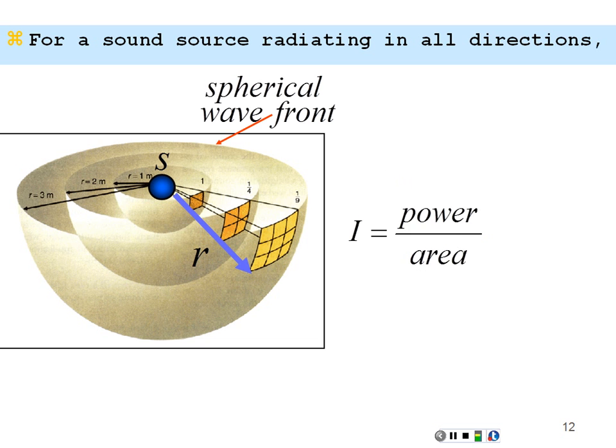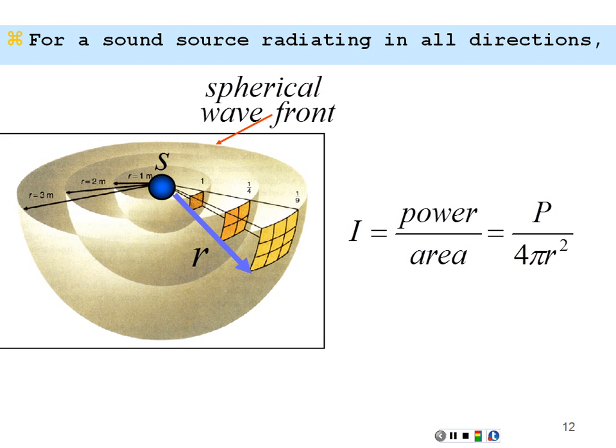We can think of the intensity as power per area, but in this case it's power over that surface area, power over 4 pi r squared. So if we were 1 meter away, we would get a certain amount of power over the area of a sphere of 1 meter. But if we were 2 meters away, the area of that sphere is 4 times as much. So the intensity would only be 1/4 as much because that power is distributed over this greater area.